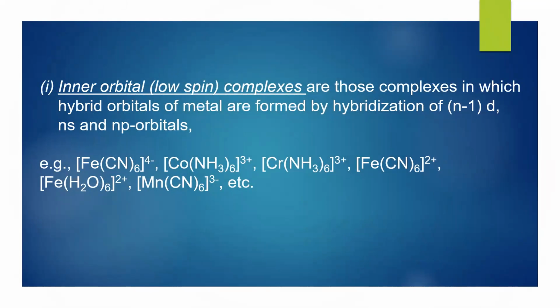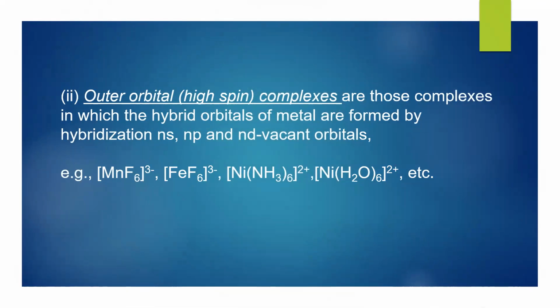Next, a few more details about the inner orbital low spin complexes with their examples. Outer orbital or high spin complexes with a few more examples.